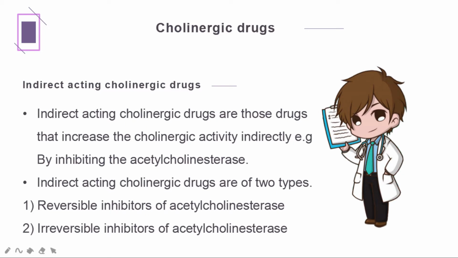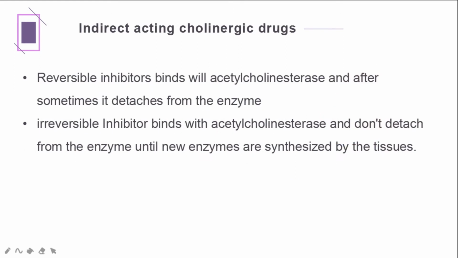Indirect-acting cholinergic drugs are those drugs that increase the cholinergic activity indirectly, such as by inhibiting acetylcholinesterase. They are of two types. Number 1: reversible inhibitors of acetylcholinesterase. Number 2: irreversible inhibitors of acetylcholinesterase. Reversible inhibitors bind with acetylcholinesterase, and after some time detach from the enzyme. Irreversible inhibitors bind with acetylcholinesterase and don't detach from the enzyme until new enzymes are synthesized by the tissues.